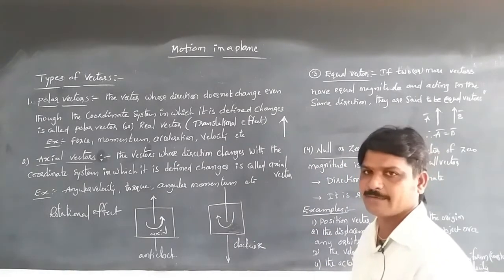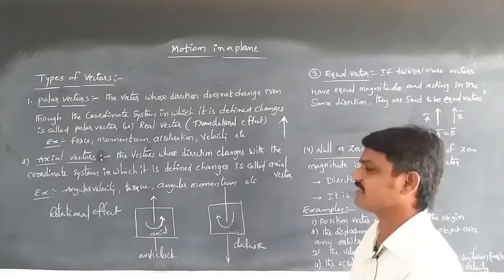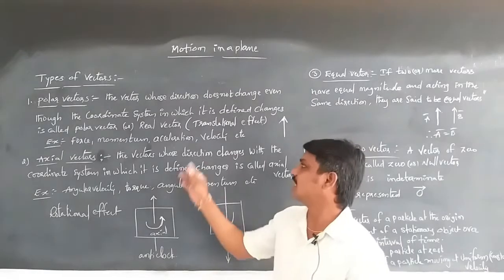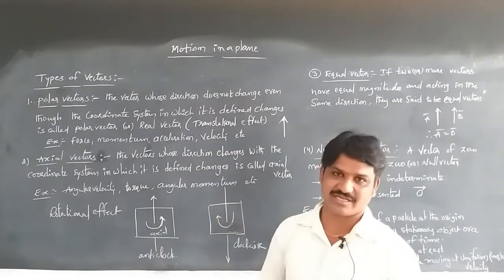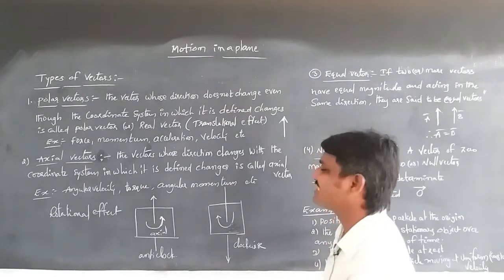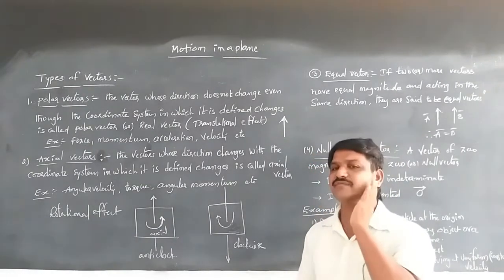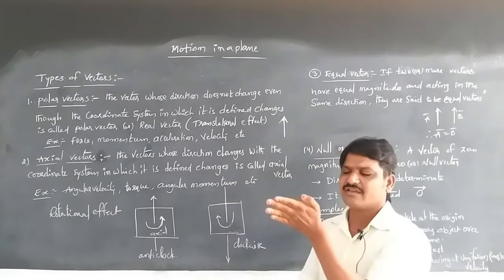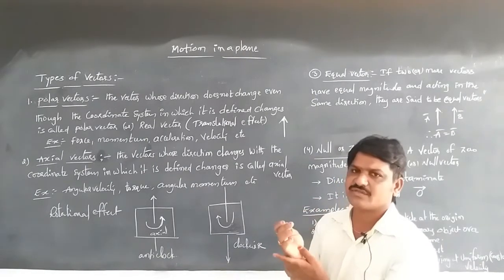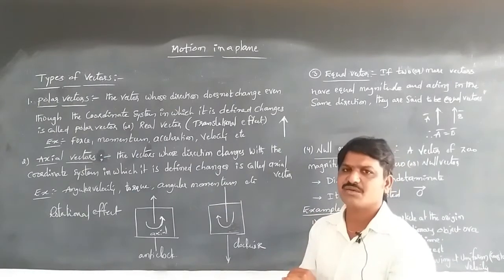It will not change direction with the coordinate system. Polar vectors are like force, momentum, as well as velocity and acceleration. Those are examples of polar vectors. It means a translational effect. A translational effect means moving along a straight line. Each and every particle moves parallel to every other. They do not change direction with the coordinate system.